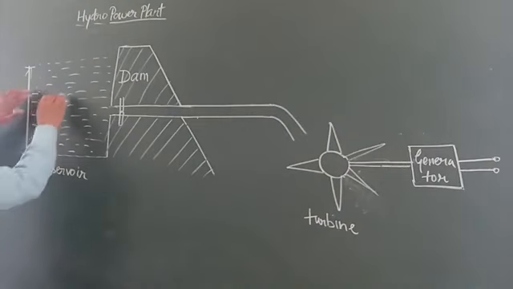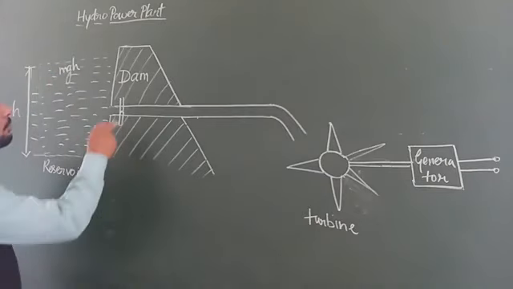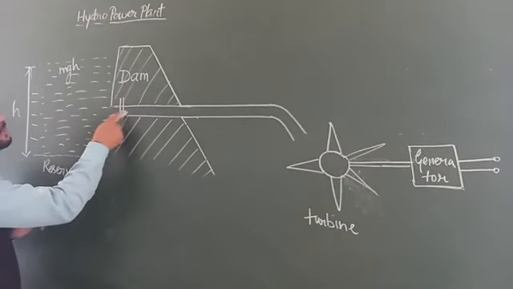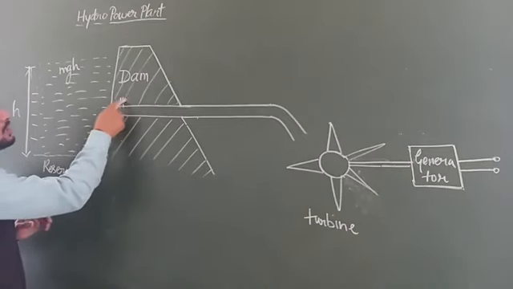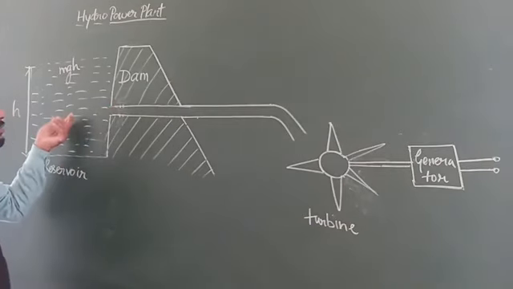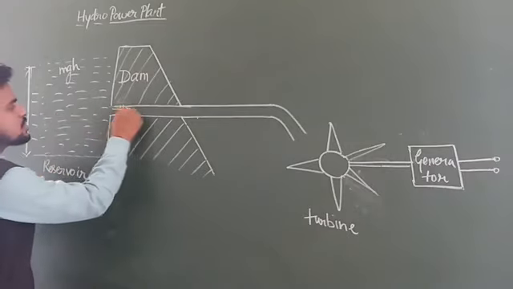If water is stored here at a certain height, then it has potential energy equal to m g h. Now what happens when the gates of the dam are opened?